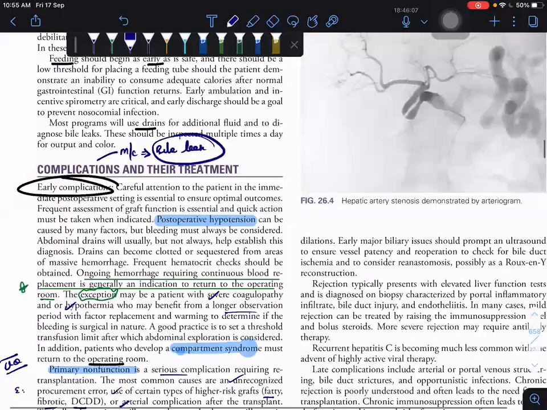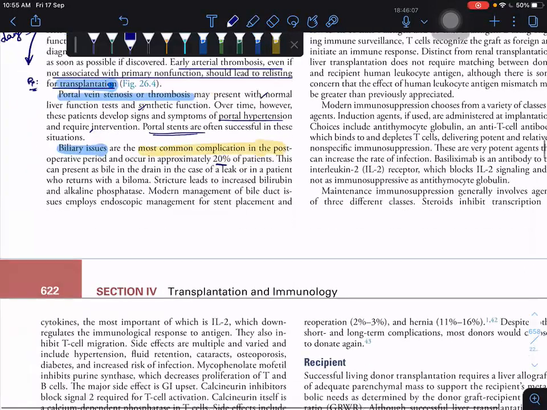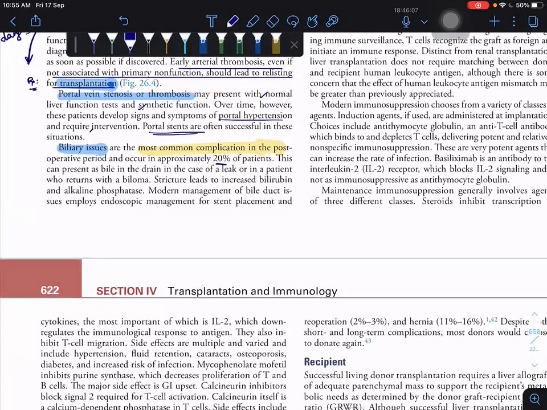Okay, that will come into the next, bile leak. Biliary issues are the most common complication in the post-operative period. How much, as a percentage? 20%. The presentation can vary, from a leak to a biloma. The treatment is endoscopic management and stent placement.